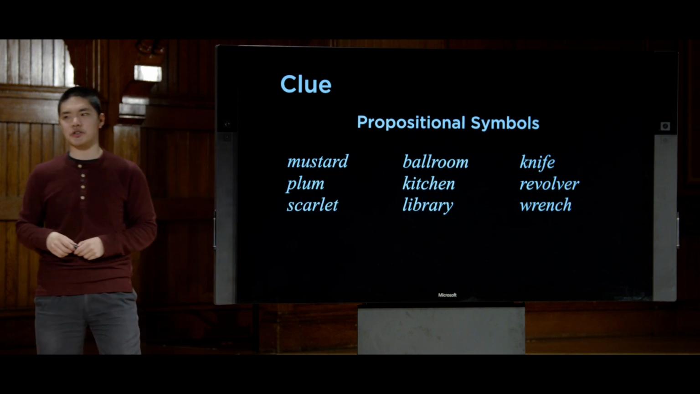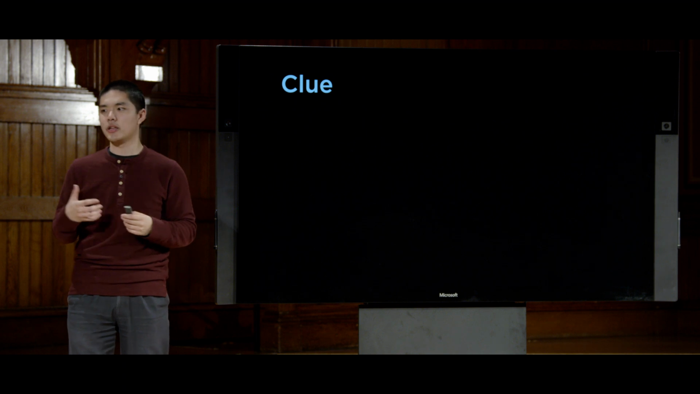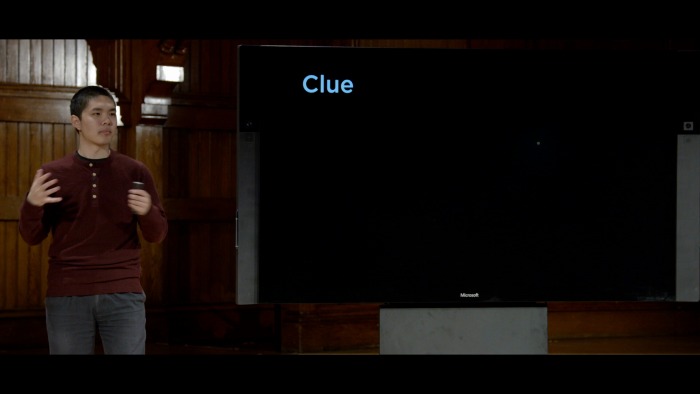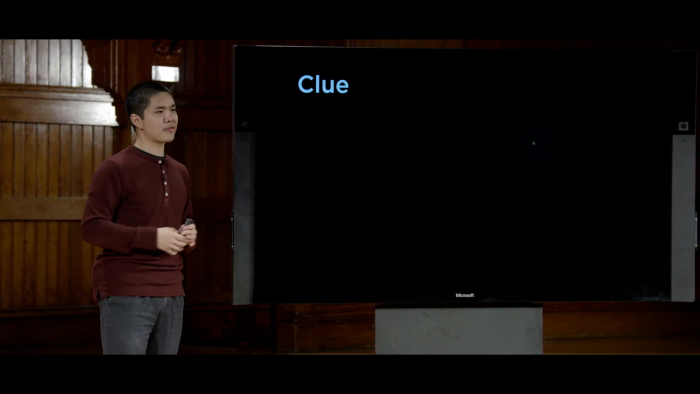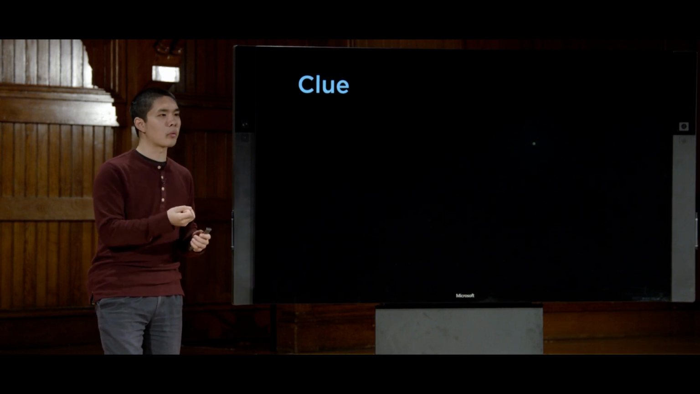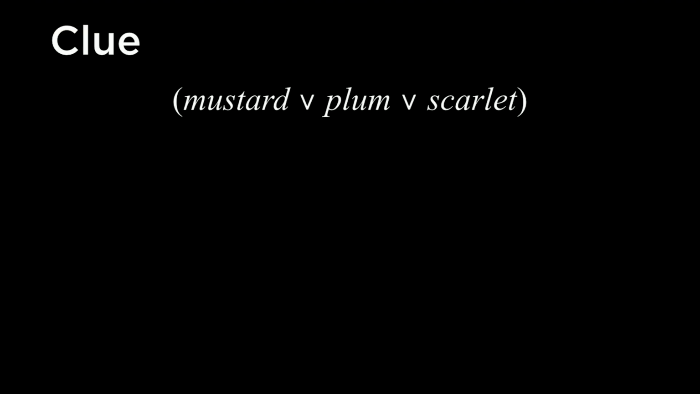Then using those propositional symbols, we can begin to create logical sentences, knowledge that we know about the world. For example, we know that one of the 3 people is in fact the murderer. How would we encode that? Well, we don't know for sure who the murderer is, but we know it is the first person, or the second person, or the third person. So I could say something like this: Mustard or Plum or Scarlet. This piece of knowledge encodes that one of these 3 people is the murderer. We don't know which, but one of these 3 things must be true.